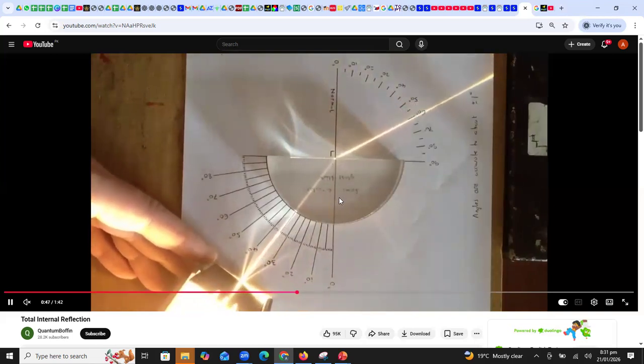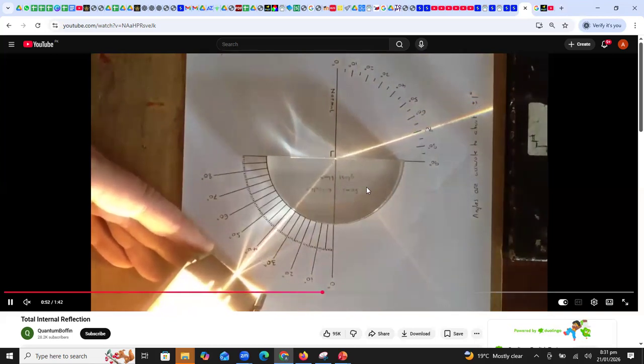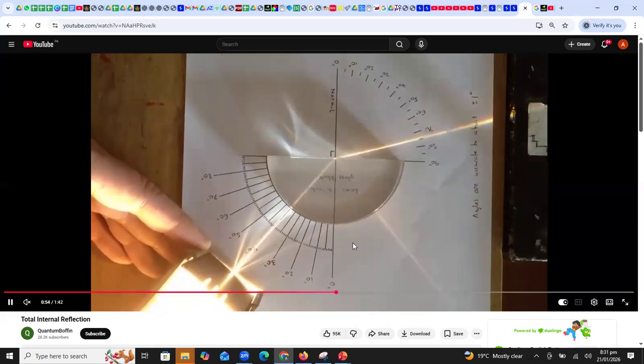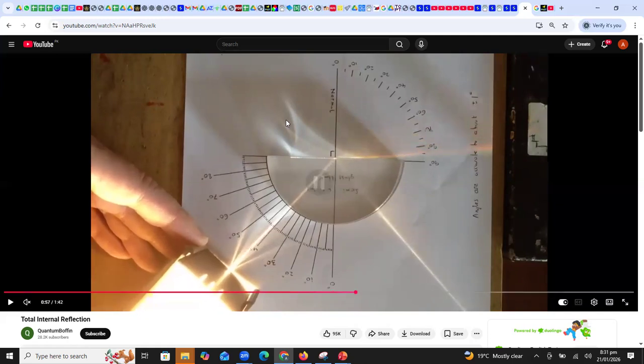You can see here. There will be a point at which, see beta, this is the incident ray and this is the refracted ray. All right, the refracted ray is moving away from the normal. We are continuously increasing the angle.